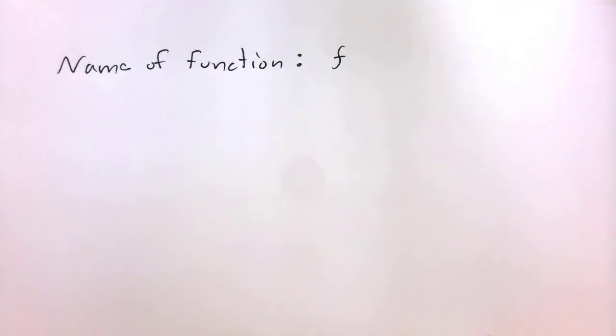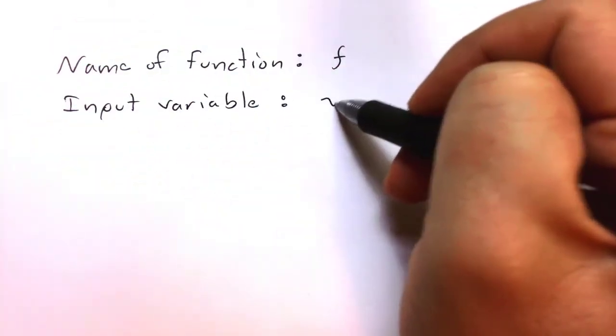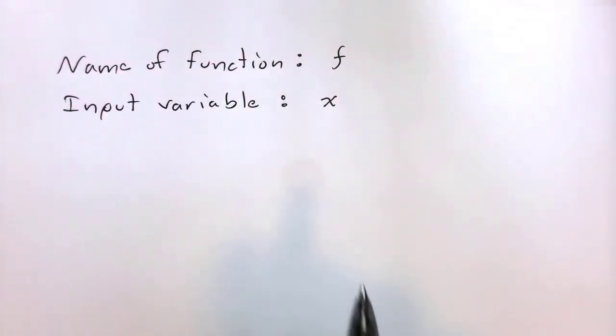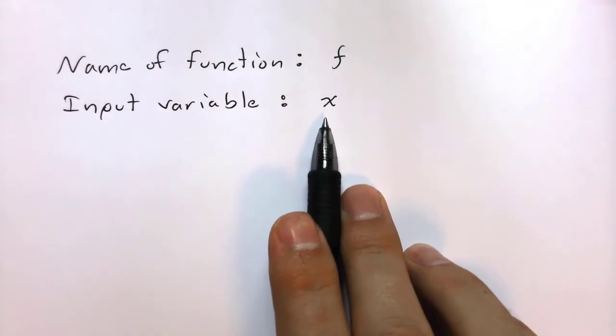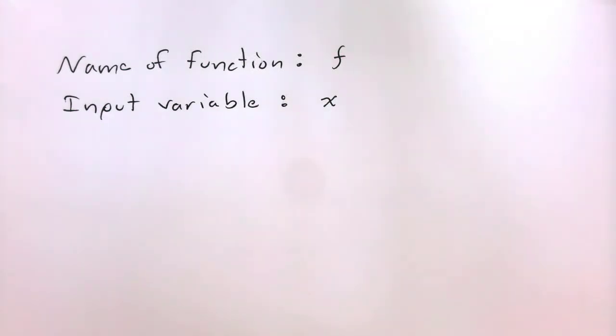Secondly, we're going to need a variable to represent the input of the function. So very often the input variable will be represented by x. X is a very common variable to use in mathematics, so why not use it here? But don't be surprised if you see other variables used in place of x, different letters. That's okay. Now our function takes an input and produces an output. So we need to have some way of writing down the output of our function.